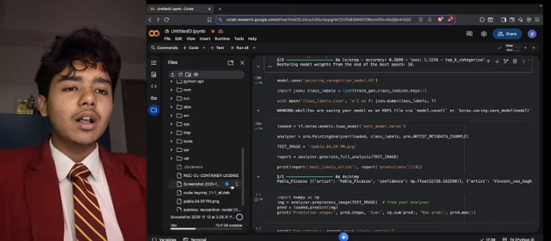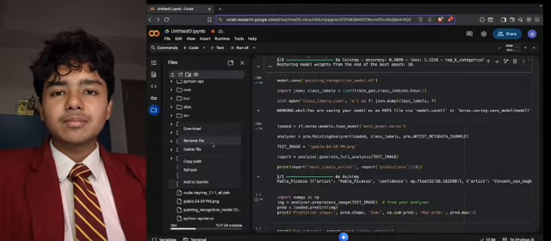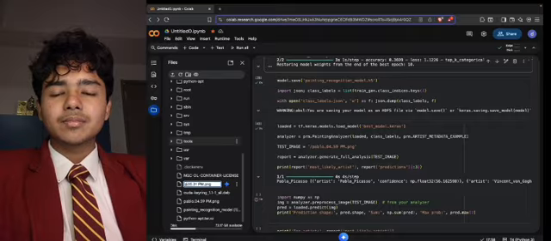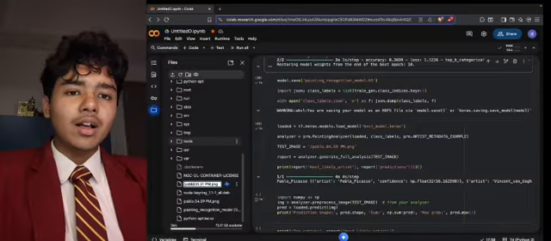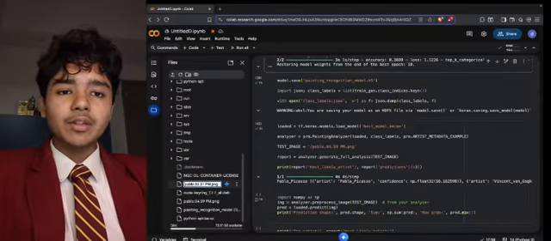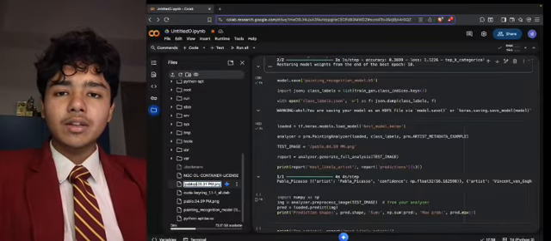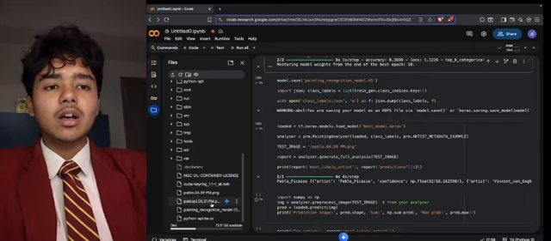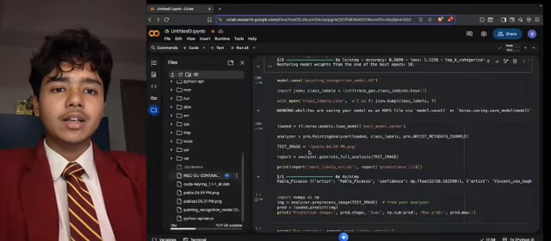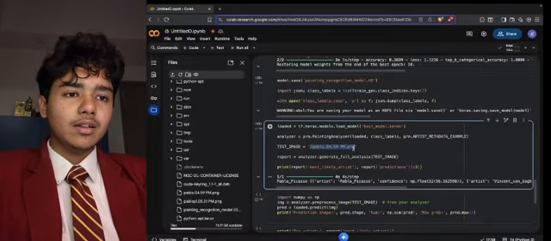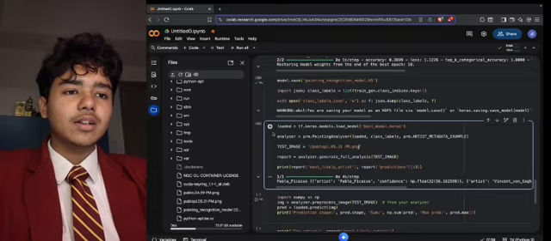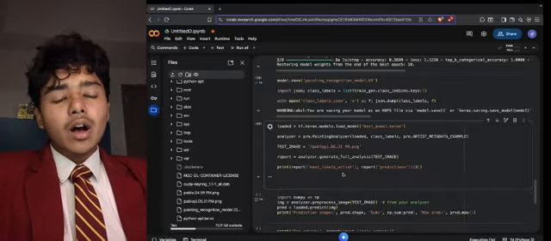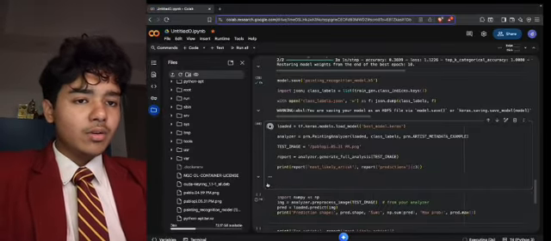It's optional, but I suggest you do that. After renaming the file, we are going to copy the file's pathway and paste it in the test image code that we are seeing here. Yes, just like that. Now we are going to run the code.